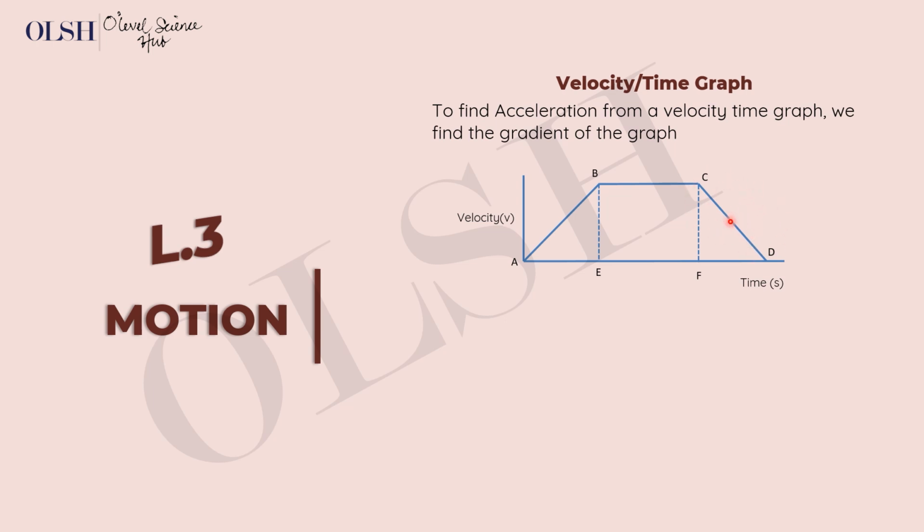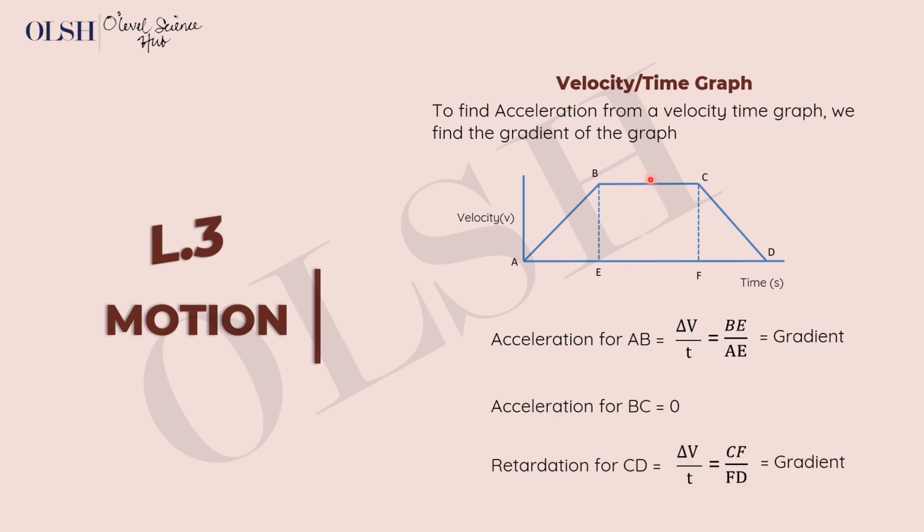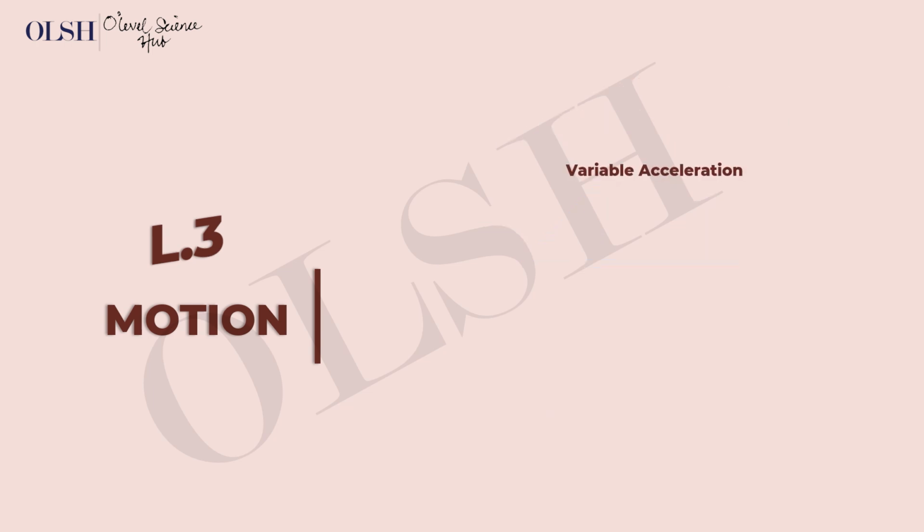So uniform retardation. Okay, if you want to find the acceleration for AB, you find the gradient, which will be change on the y-axis BE over AE, which is change on the x-axis. If you want to find acceleration for BC, there's no point because there's no acceleration there. We can also find the retardation for CD, which would be CF over FD. So that will be us finding the gradient from that graph.